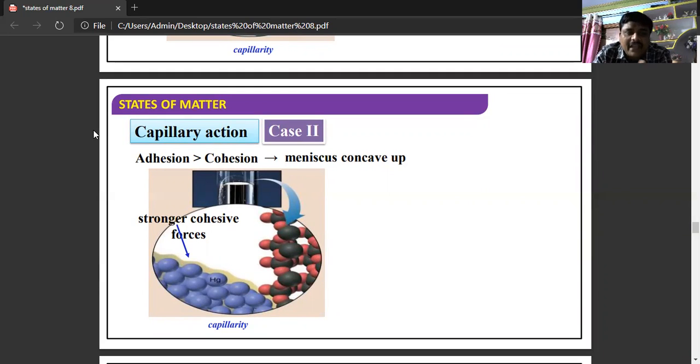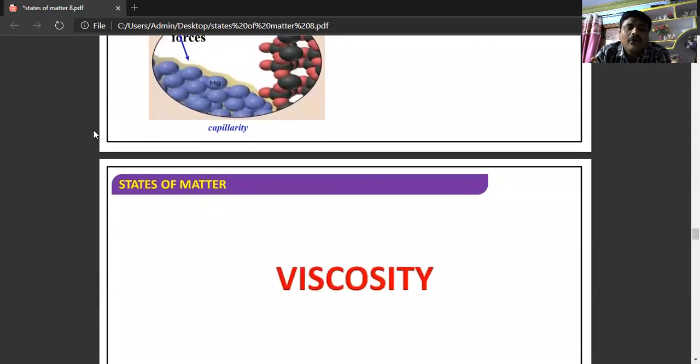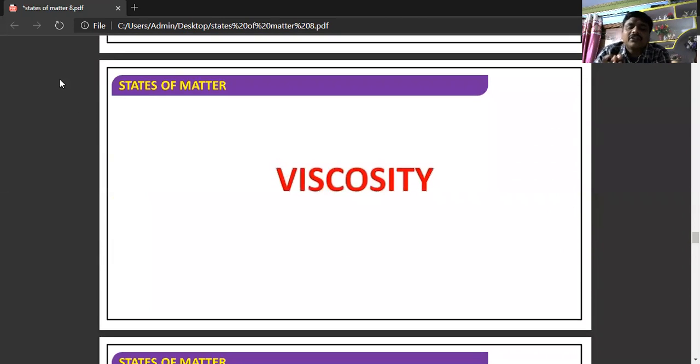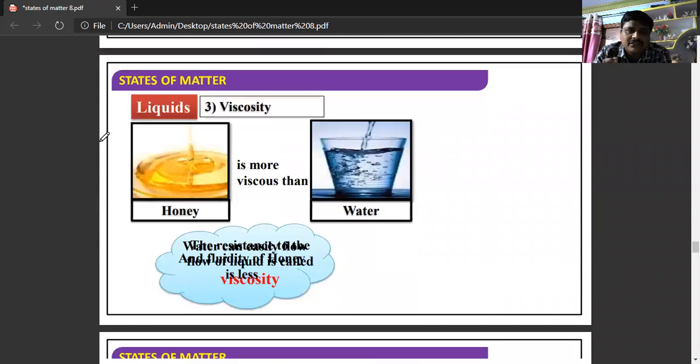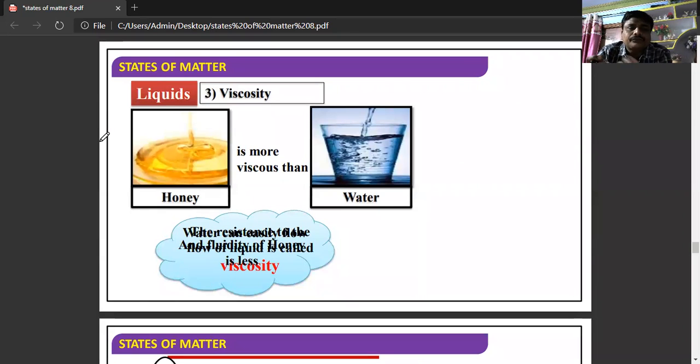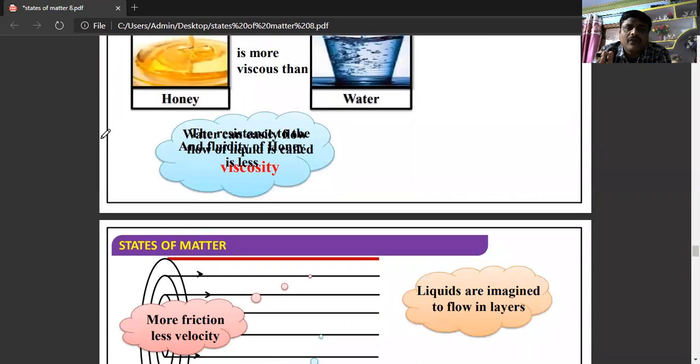So that means here the adhesive forces are greater than the cohesive forces. So that is about that. Next, we'll discuss another important property of liquid, that is viscosity. Resistance to the flow of liquid is known as viscosity.